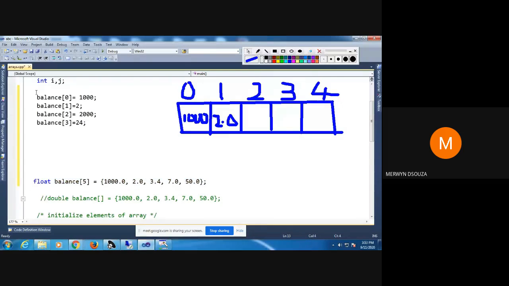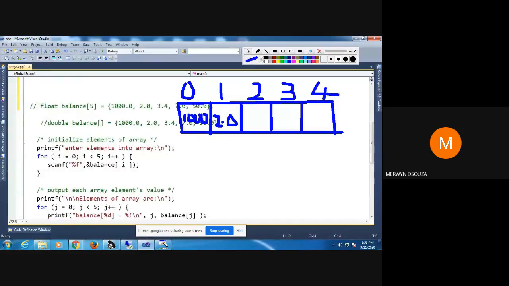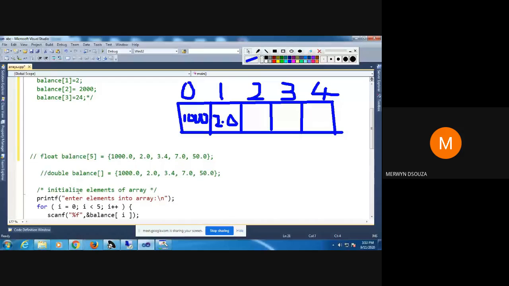So I'll comment out these things now. You can later refer to the video and copy it out. These are all the different ways of doing things. The third way of initializing is this. I just make it float since we are calling float. I hope you know that double is a more precise version of float. Even if it's double, it means it's floating only.